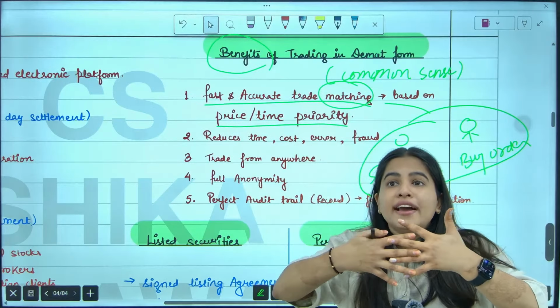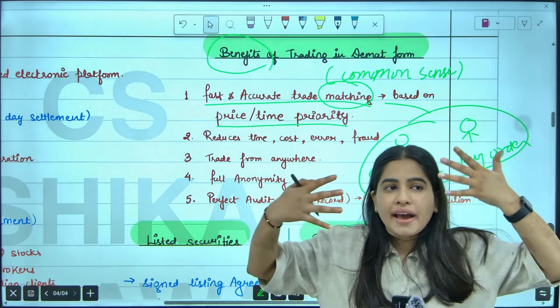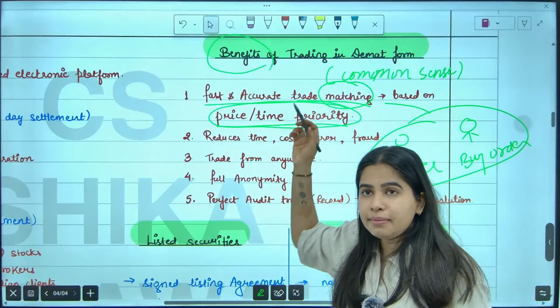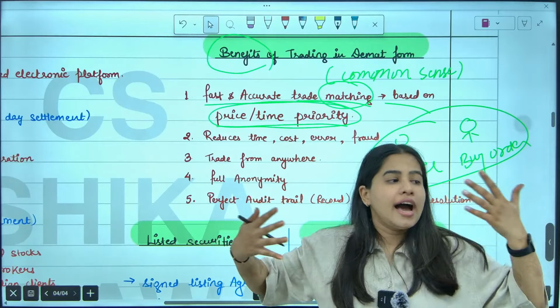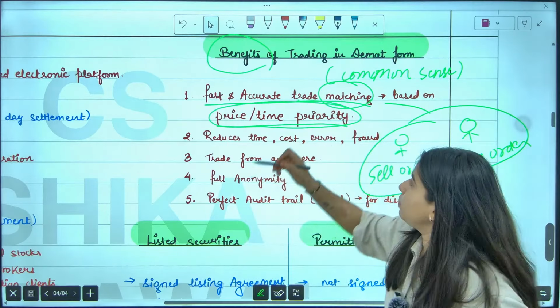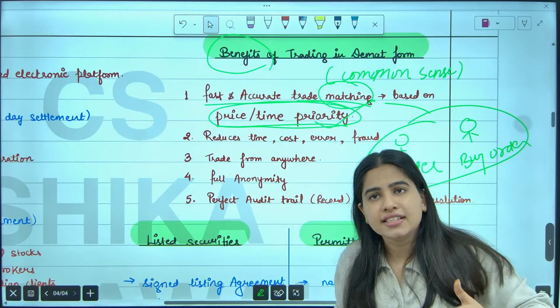Matched means matchmaking, matchmaking of buyer and seller. How are trades matched? On the basis of price, time, priority. Means if I place a purchase order and he places a sell order at the same price, at the same time, then our trade will get executed.